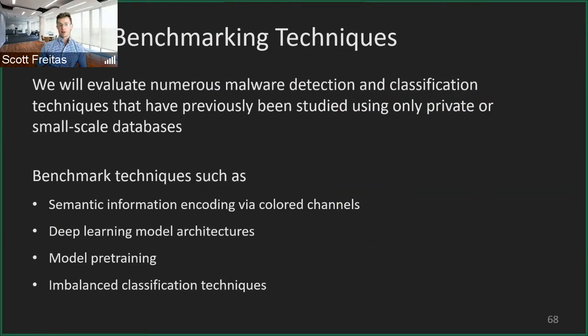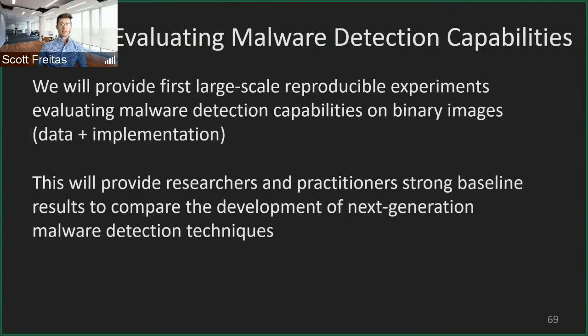So we'll evaluate things such as semantic information encoding via the color channels, test various deep learning model architectures, look at model pre-training, where it's been shown that training on natural images has a benefit for malware detection, and finally look at different imbalanced classification techniques, because MalNet-Image is quite an imbalanced database.